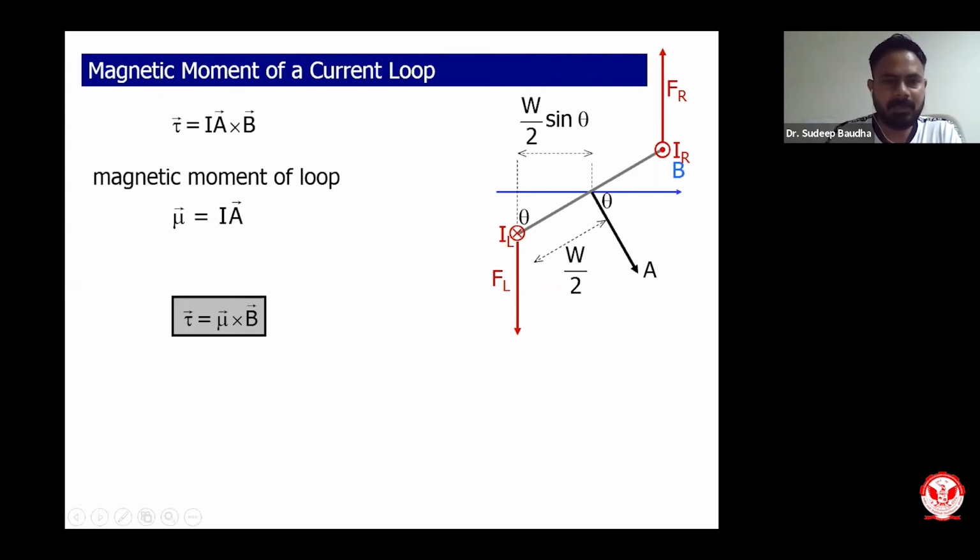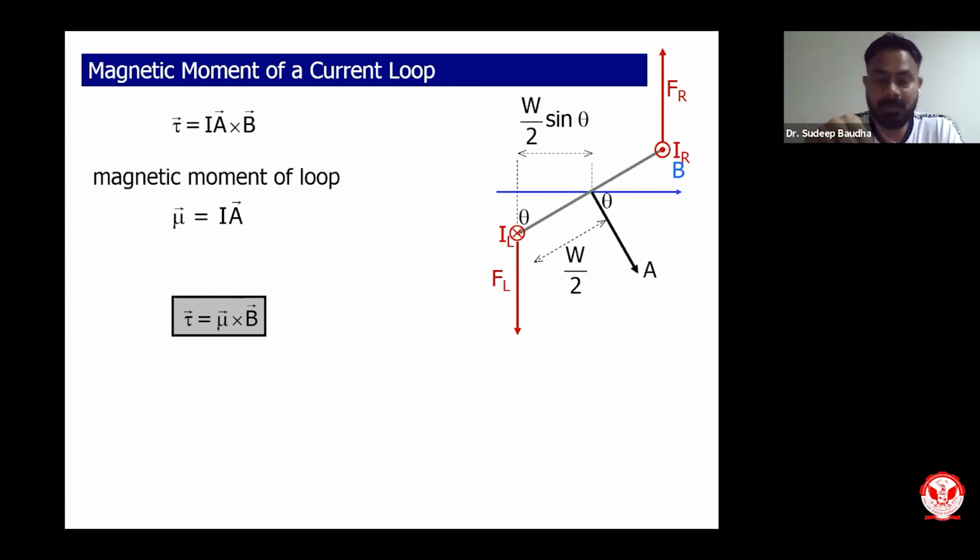I can now replace torque as magnetic moment cross magnetic field. So this is just transposing of the term. If you know the current, you know the area, why should I write magnetic moment? I can straight away write in the equation of current, that is I into A cross B will give you torque. Otherwise, if you know the magnetic moment of the loop, then straight away you can write it as magnetic moment cross B, that is the cross product.